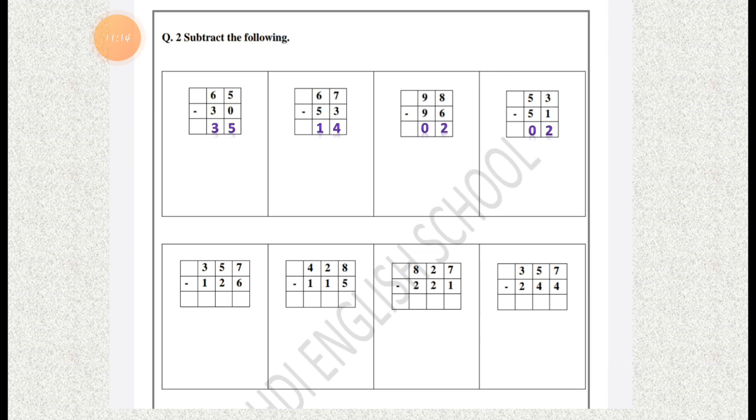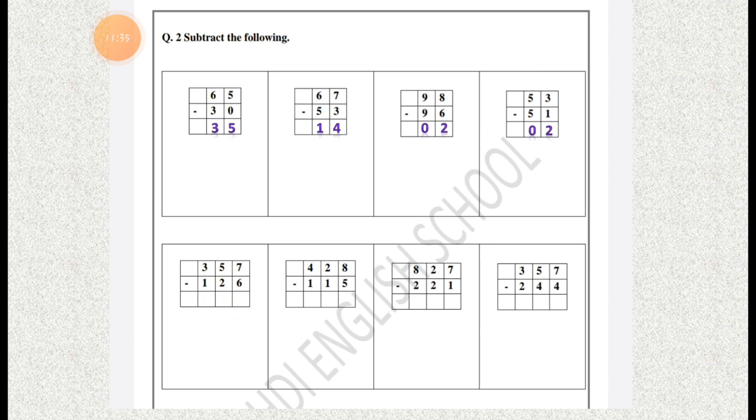Let's go for the next sum, which is sum number 5. Here it is 357 minus 126. The sum is 357 minus 126.